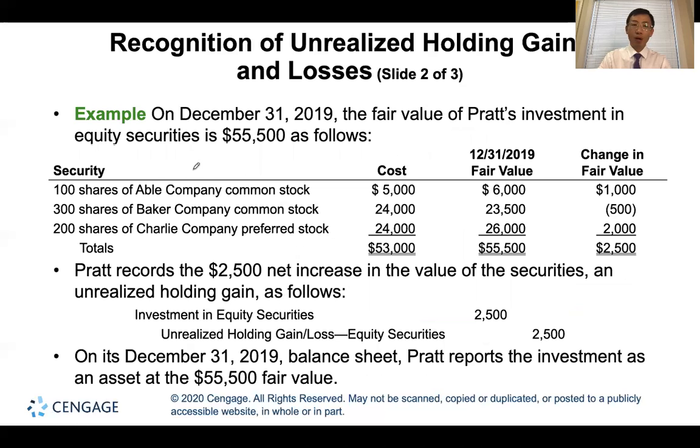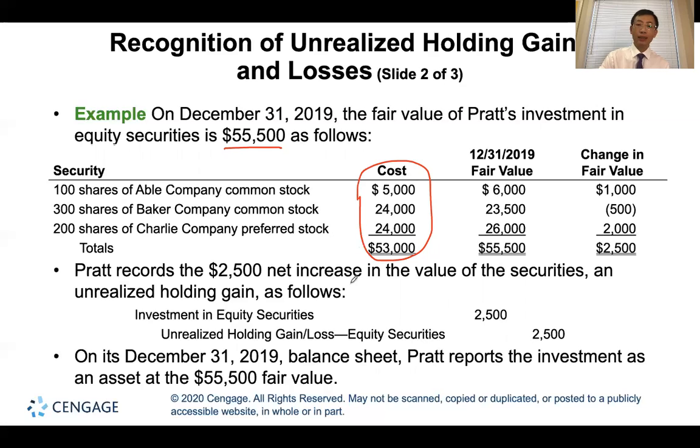So this is an example. On December 31st, 2019, the fair value of this investment is $55,500, and at that time, the balance of the security is $53,000. So the fair value is higher than the initial cost by $2,500.